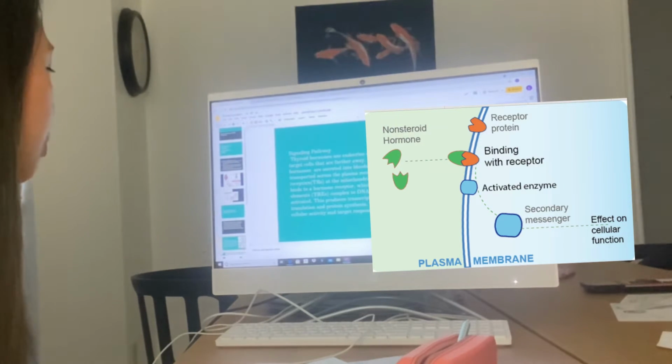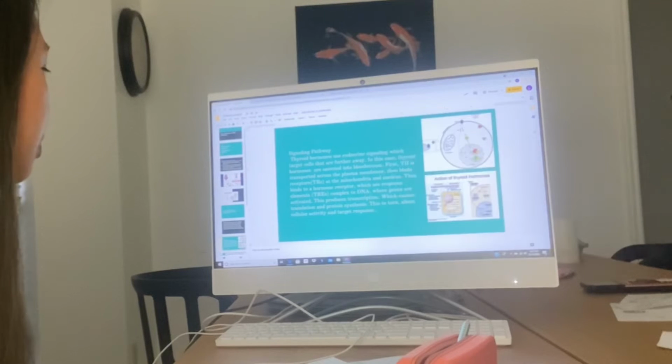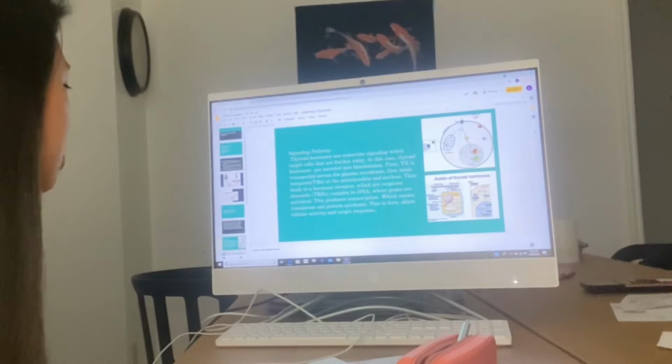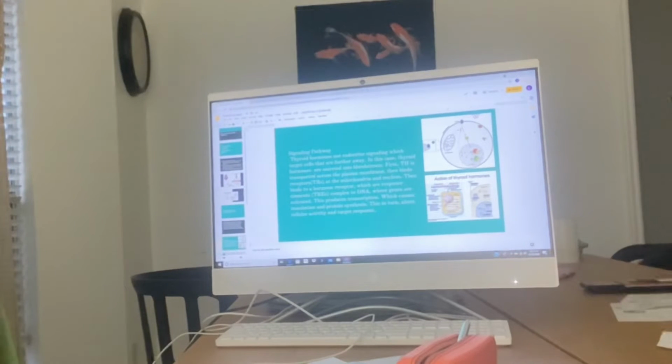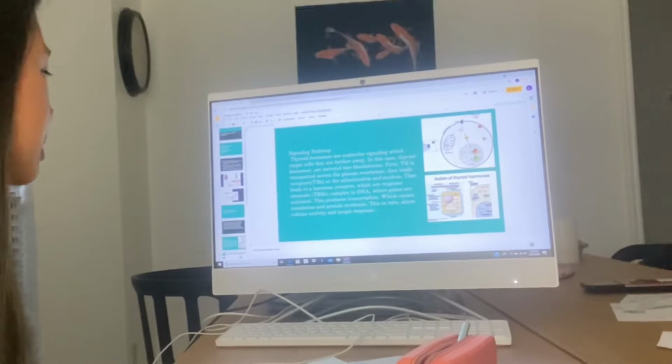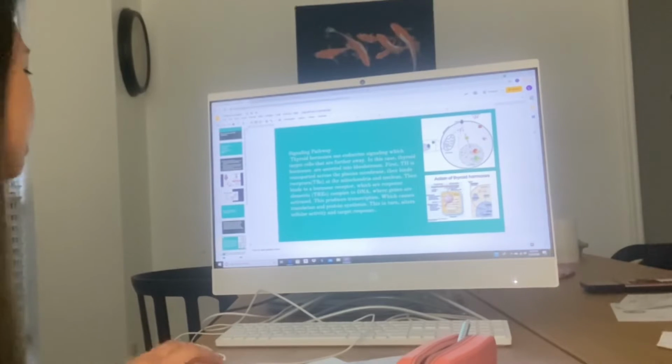Then it binds to a hormone receptor response element complex on DNA, where genes are activated. This produces transcription, or the copy of DNA, which causes translation and protein synthesis. In turn, this alters the cellular activity and targets the response.